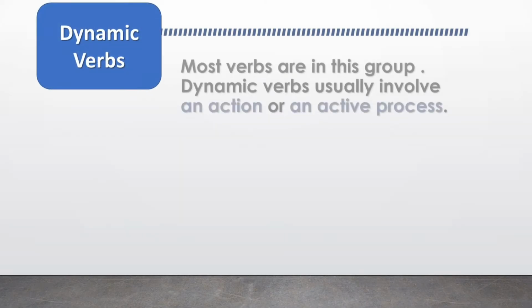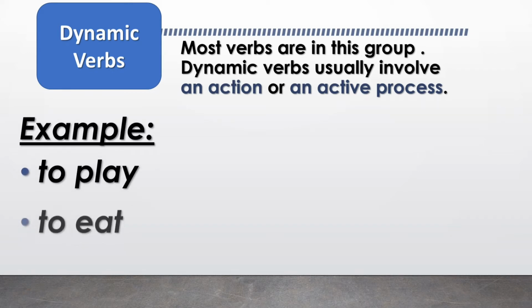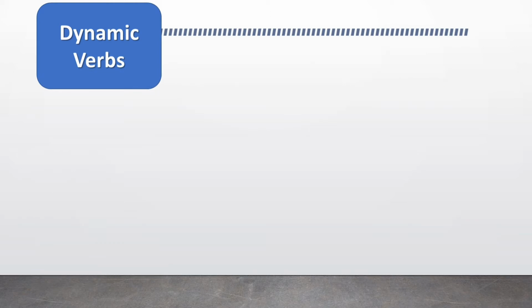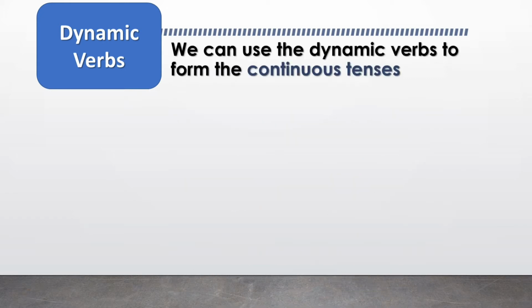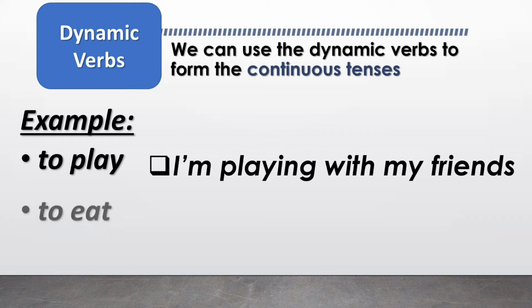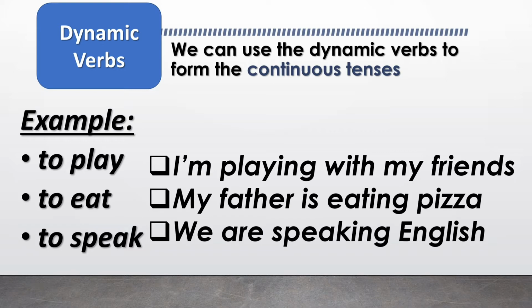Dynamic verbs. Most verbs are in this group. Dynamic verbs usually involve an action or an active process. For example, to play, to eat, and to speak. We can use the dynamic verbs to form the continuous tenses. For example, I'm playing with my friends. My father is eating pizza. We are speaking English.